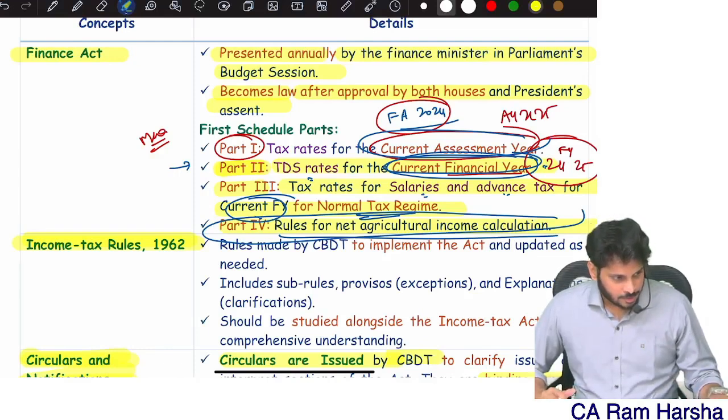You are a lawyer, you are getting some fees. You are selling a land. You purchased a land for some 1 crore. Now you are selling it for 5 crore. You are getting 4 crore profit. That is treated as straight away capital gain.